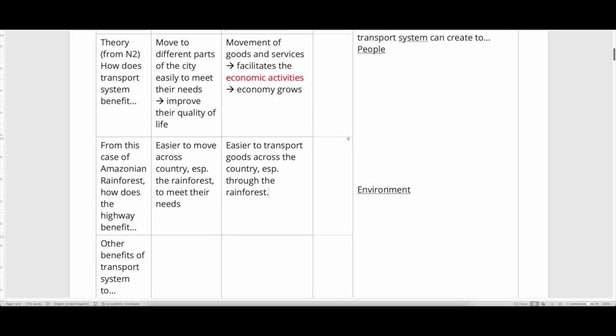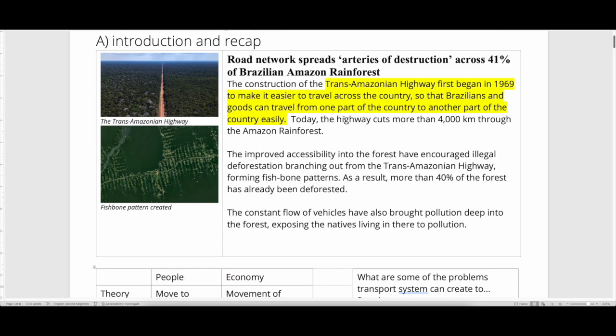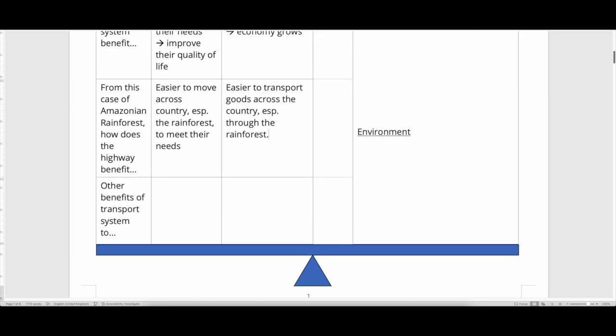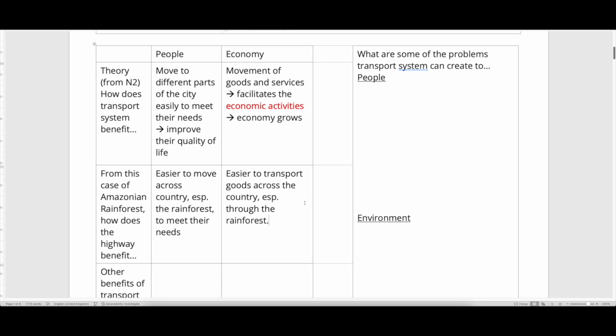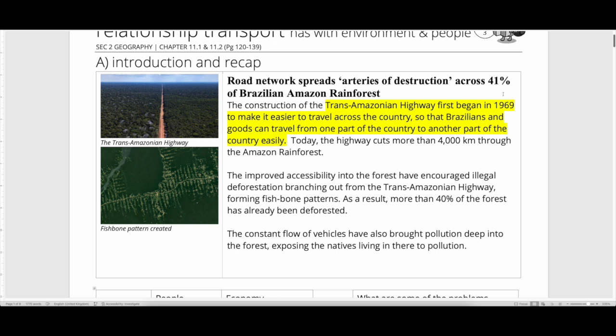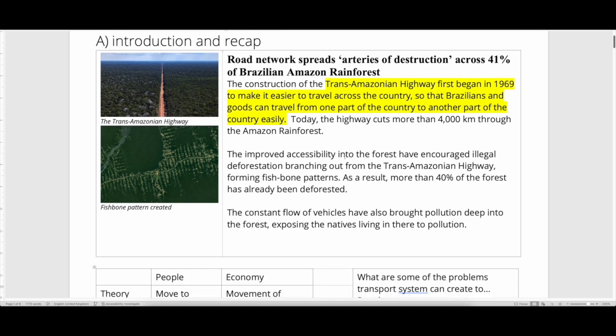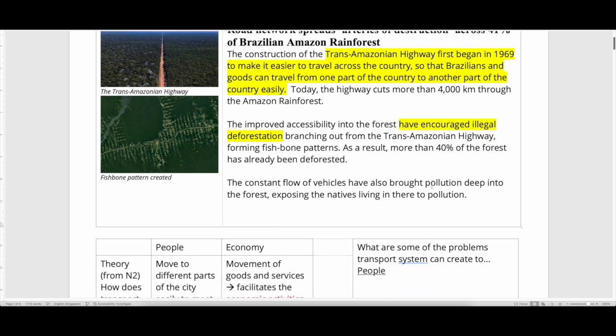So this is what you have seen that is brought over here. Now, what are some of the problems you see from the article about transport systems? They built this road across the Brazilian Amazon rainforest, like this road over here, and the whole rainforest has been cut into two. What are some of the problems that you can see from here? You could see that with more accessibility, they have encouraged more destruction of the physical and natural environment. And there is also pollution that can expose the natives living inside there.